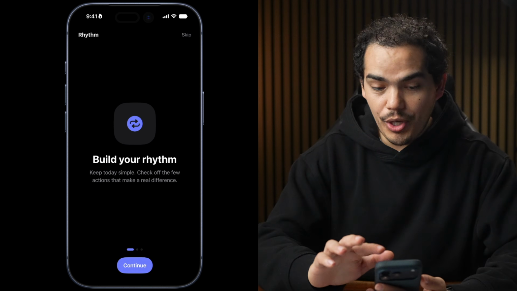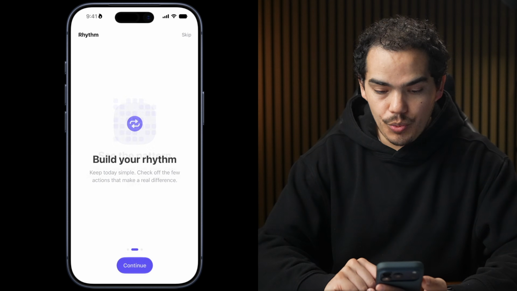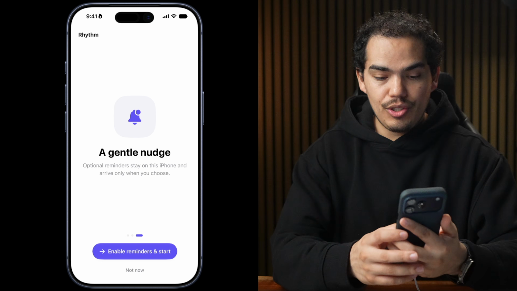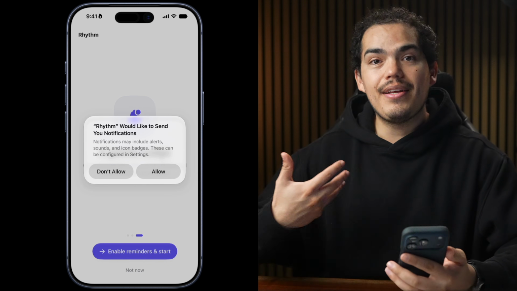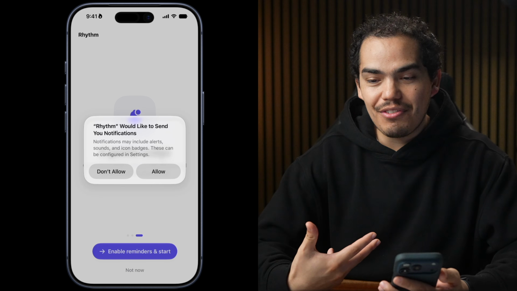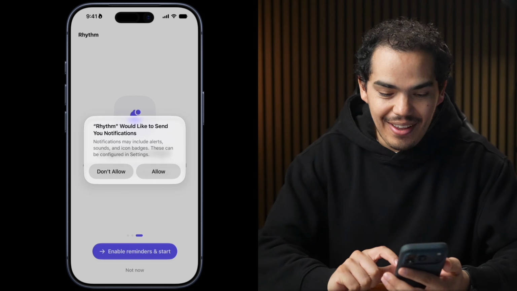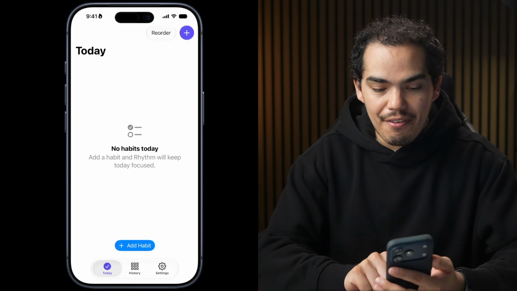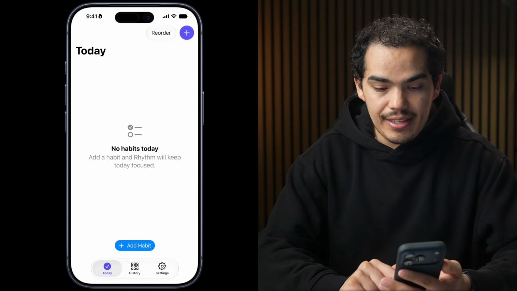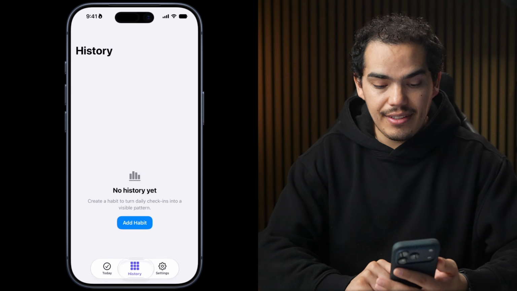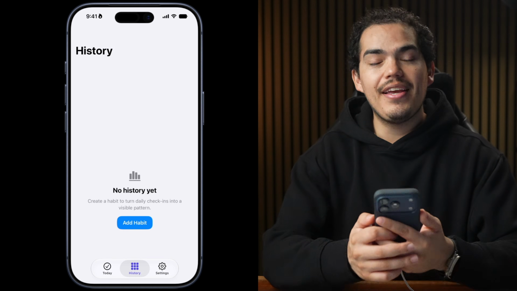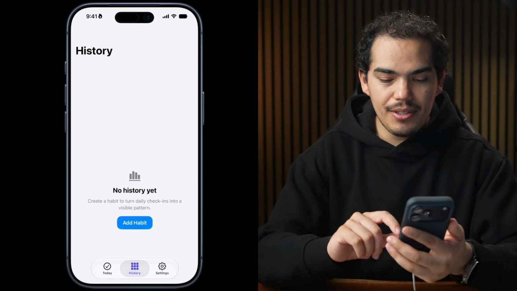And this is the application. So we have the onboarding screen. It works with light and dark mode. We have a skip option, and I can actually enable reminders, and it will, with a great user experience, ask me if I want to receive notifications, and it's going to tell me why, right? So I can allow it. Boom. After that, we are taken to the home screen where we can see the empty state. It's handling it really nicely. Now, this view, the history view, is not centered, so that's a little detail.